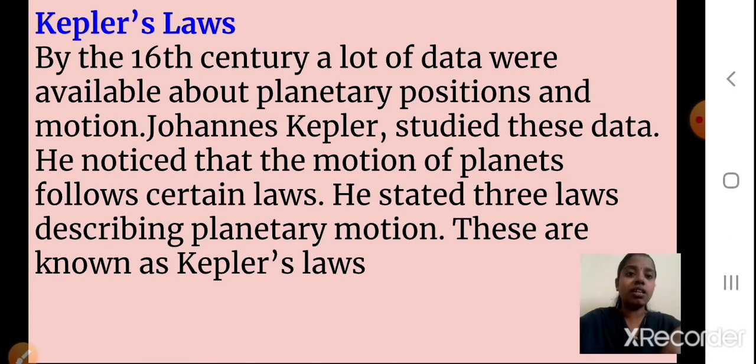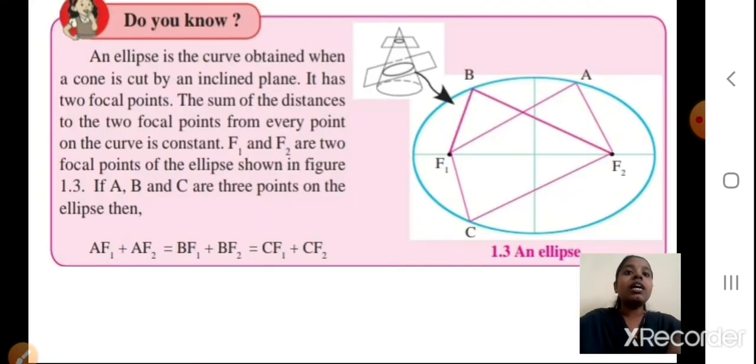He stated 3 laws describing planetary motion. These are known as Kepler's laws. Students, what do we call them? Kepler's laws. How many laws did he give? 3 laws he gave.